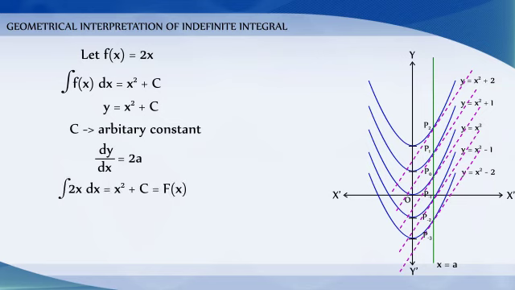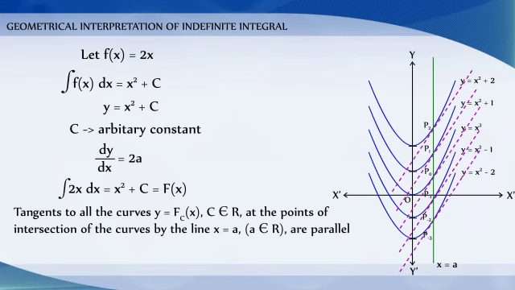Therefore, integration of 2x dx is equal to x square plus c, which is equal to capital F of x, implies that the tangents to all the curves y is equal to F of x plus c, where c belongs to R, at the points of intersection of the curves by the line x is equal to a are parallel.